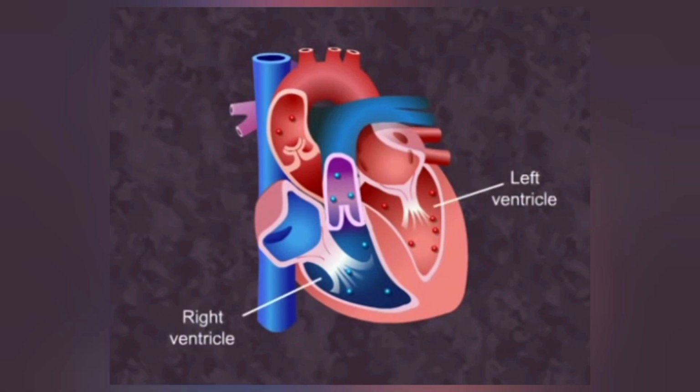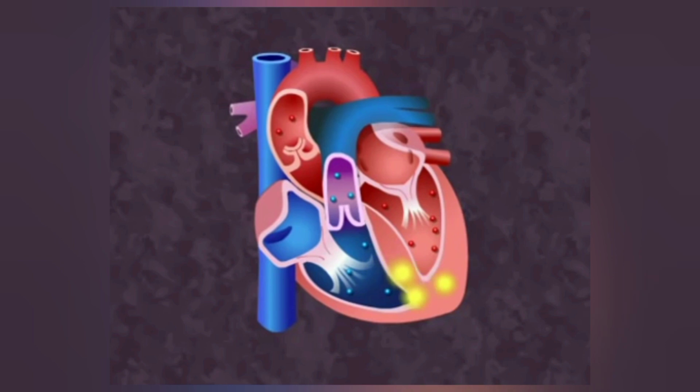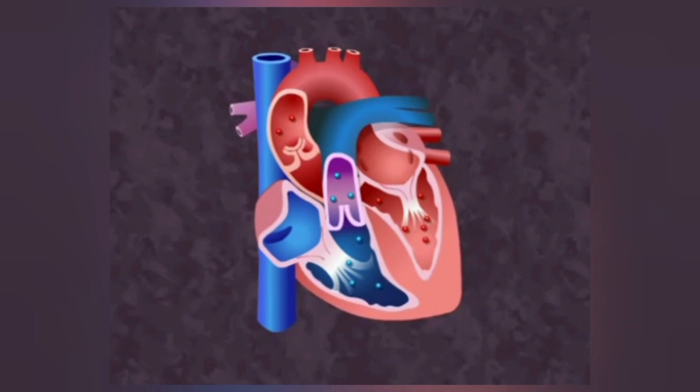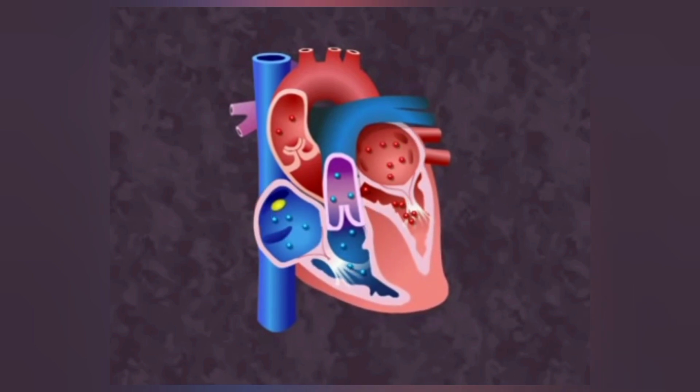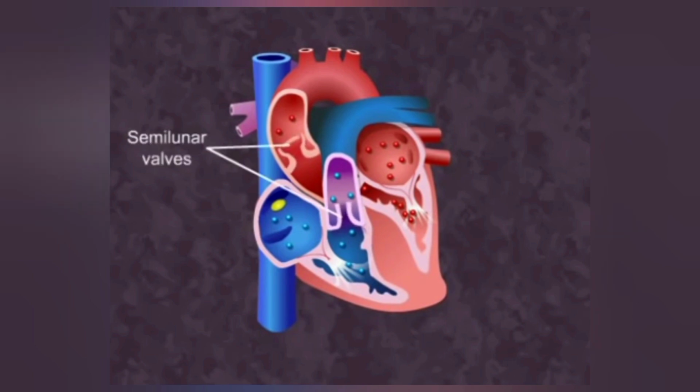On ventricular contraction, due to pressure, the blood moves into the aorta and pulmonary artery. The valves between the atria and ventricles are closed. When the valves close forcefully, we can hear the first sharp sound, that is lub.